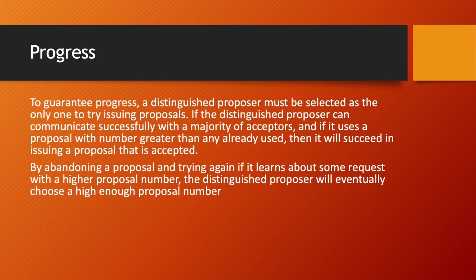Progress. To guarantee progress, a distinguished proposer may be selected as the only one to try issuing proposals. If the distinguished proposer can communicate successfully with the majority of acceptors, and if it uses a proposal number greater than any already used, then it will succeed in issuing a proposal that is accepted. By abandoning a proposal and trying again if it learns about some request with a higher proposal number, the distinguished proposer will eventually choose a high enough proposal number.